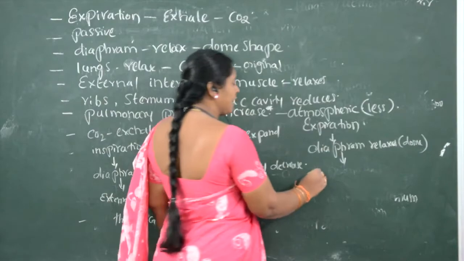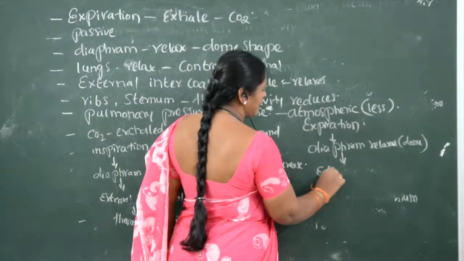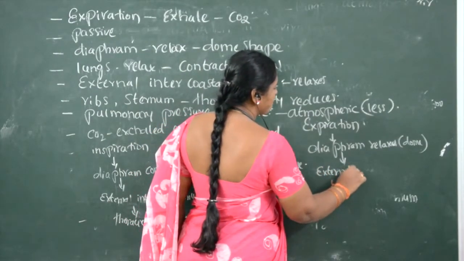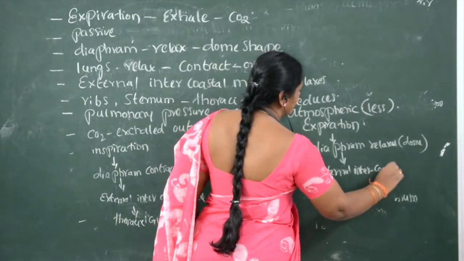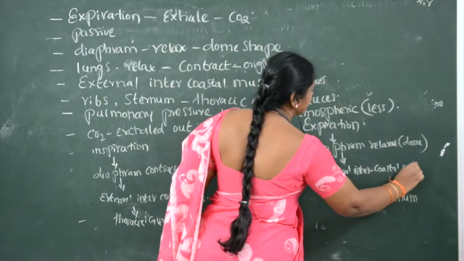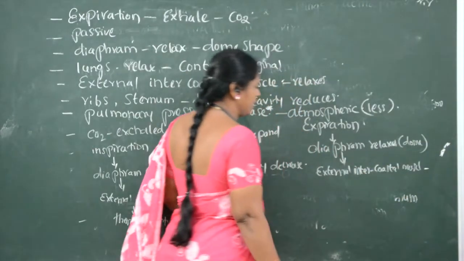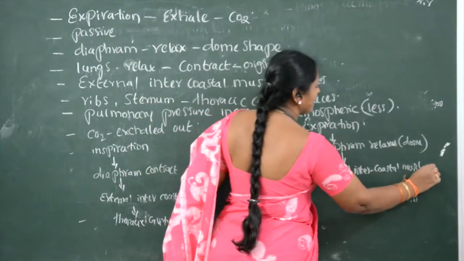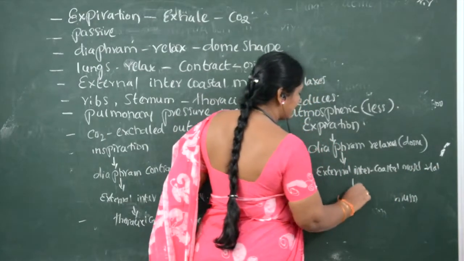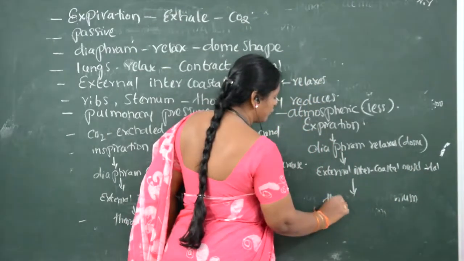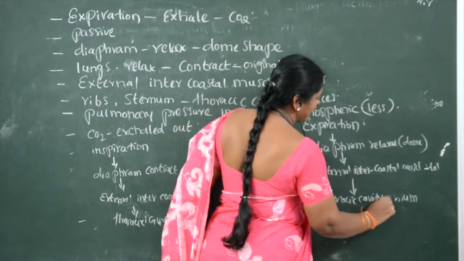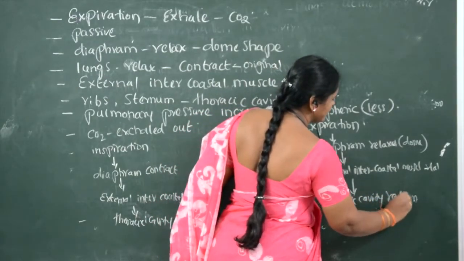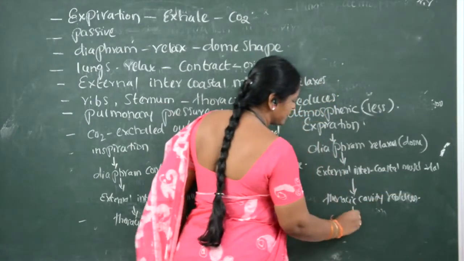When the diaphragm relaxes, the external intercostal muscle comes to the normal position. This also relaxes. So which cavity is reduced? The thoracic cavity reduces.